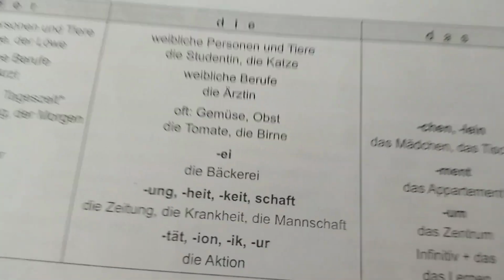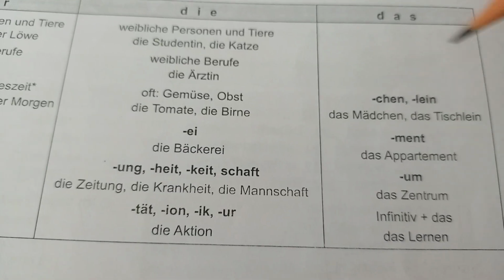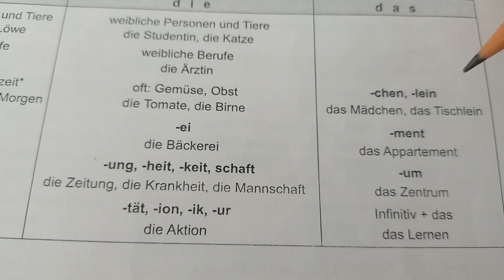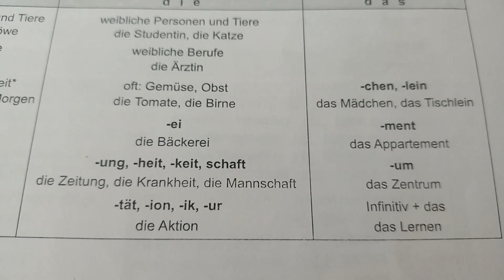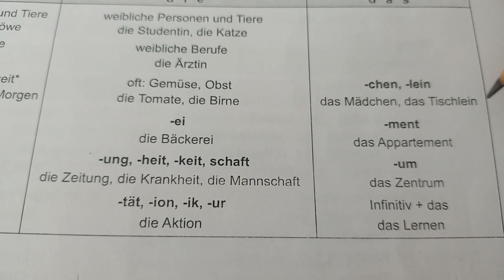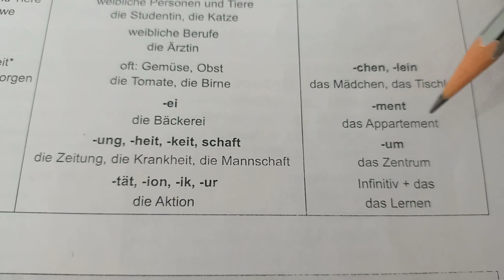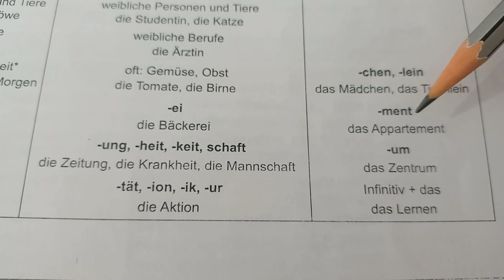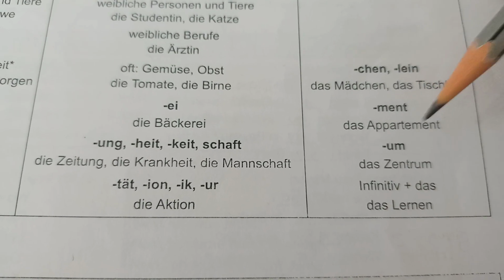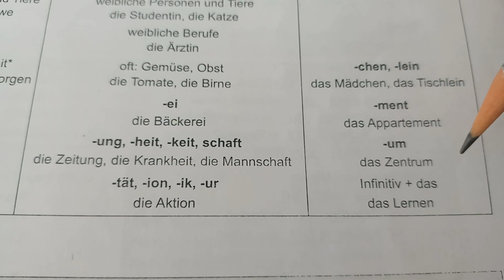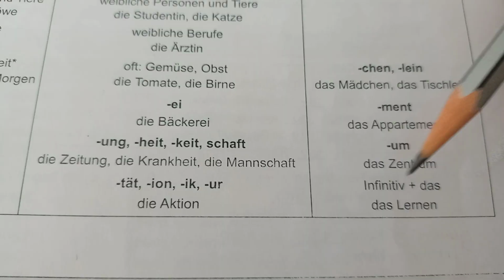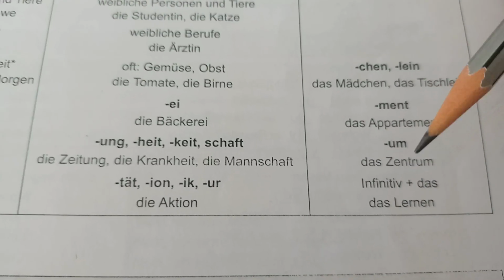Now, the rules for the neutral, which is sächlich. For example, das Mädchen, the female child. Das Tischlein, the small table. -ment, das Apartment. If the ending is -ment, then das, this is neutral. Das Zentrum, the center.